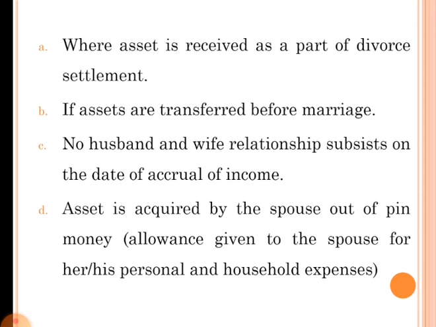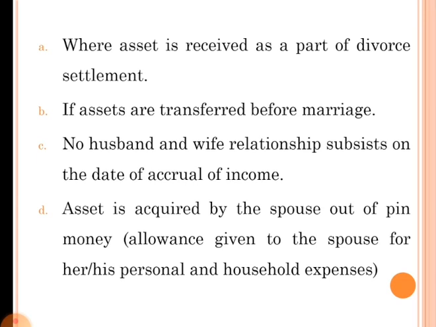Next exception is an asset acquired by the spouse out of pin money. Here pin money means allowance given to the spouse for his or her personal and household expenses. If they are acquiring an asset in return for this pin money, it is not clubbed. This income is not clubbed. They have to pay tax separately.